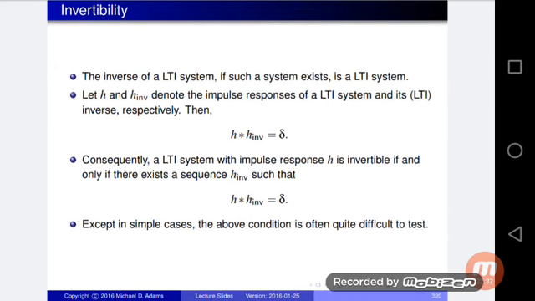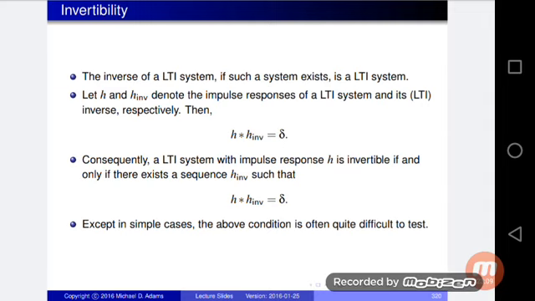Next one is invertibility. We already discussed this in earlier classes. h inv represents the inverse, so the function h inv represents invertibility of the system. That's why it is represented as the inverse LTI system. Such a system exists for an LTI system.